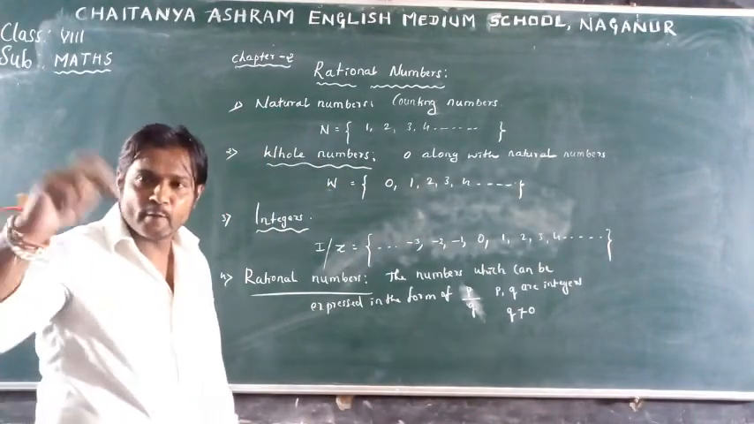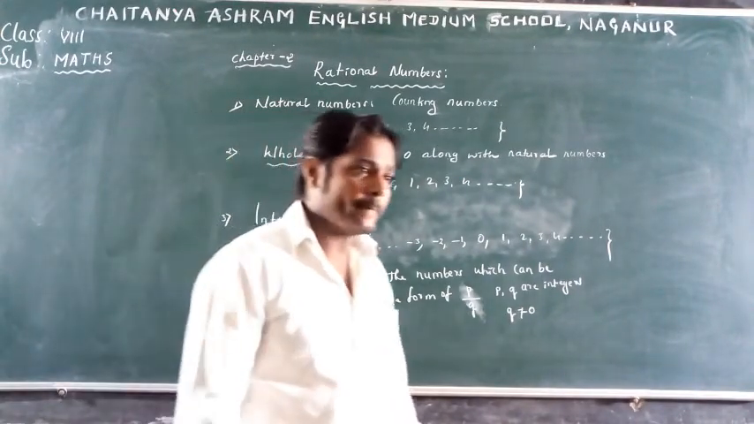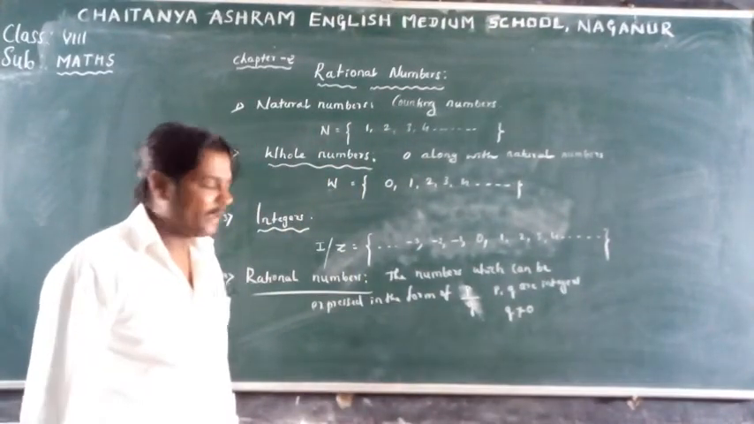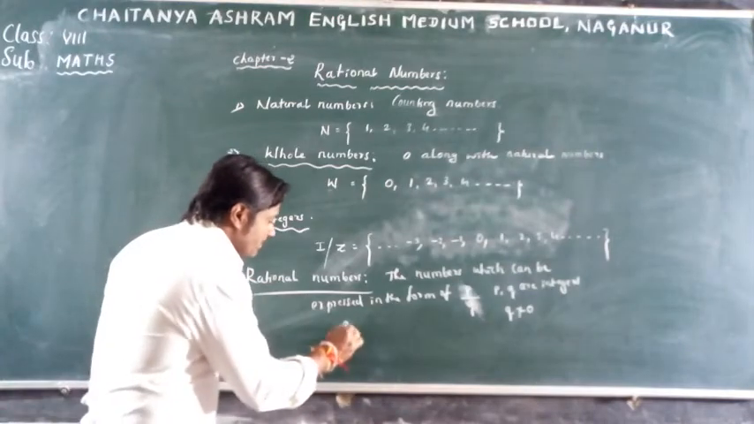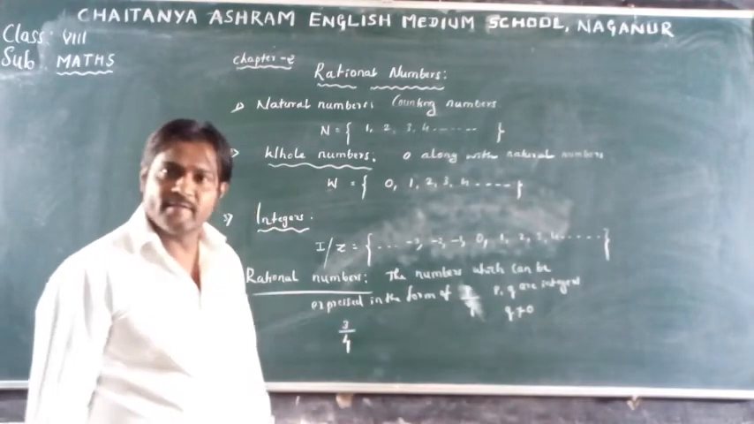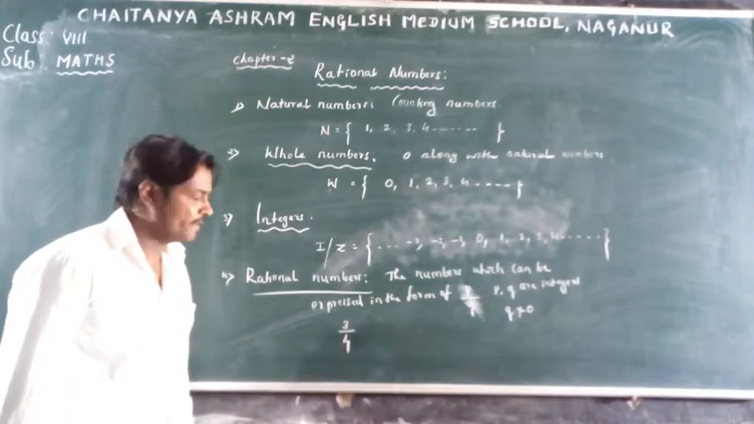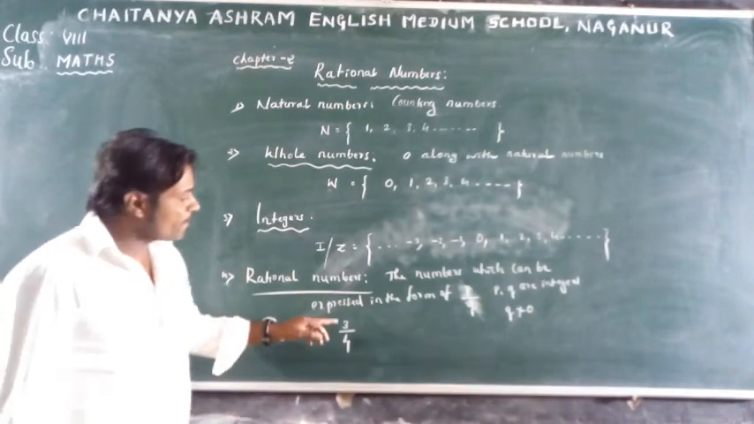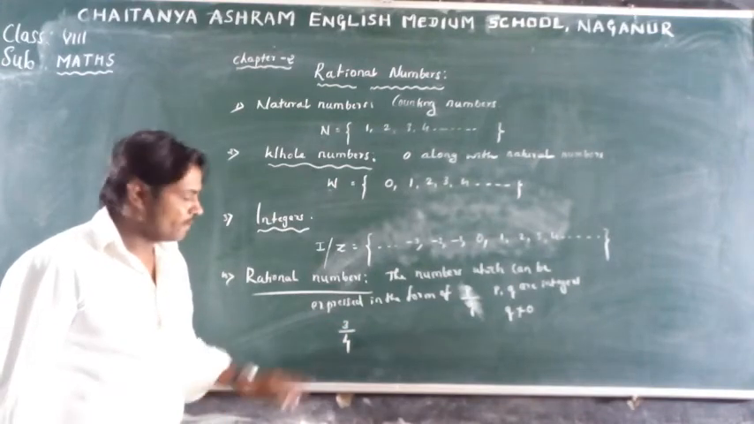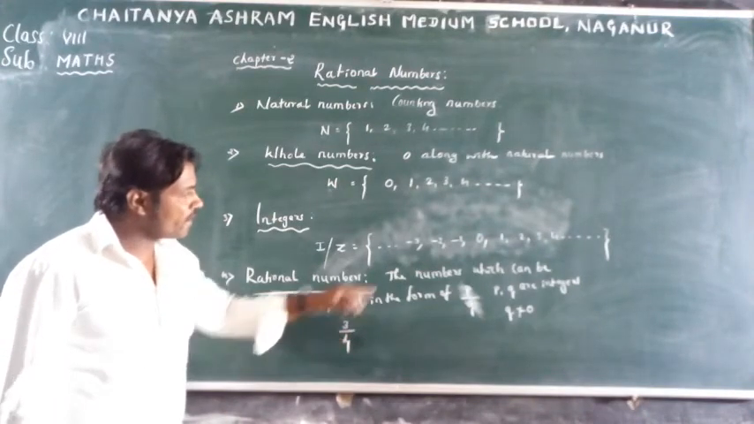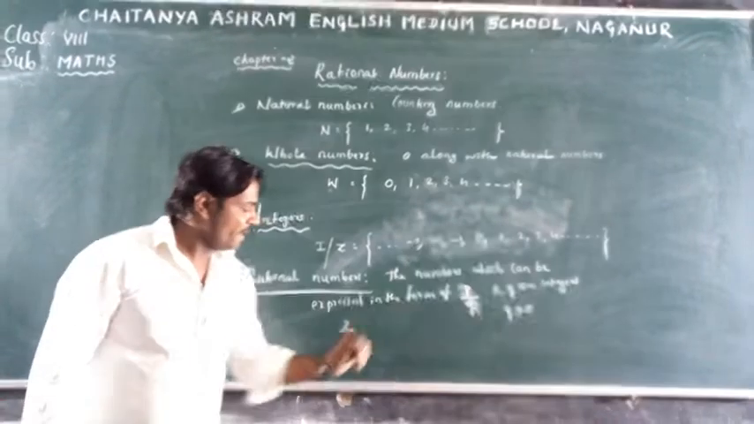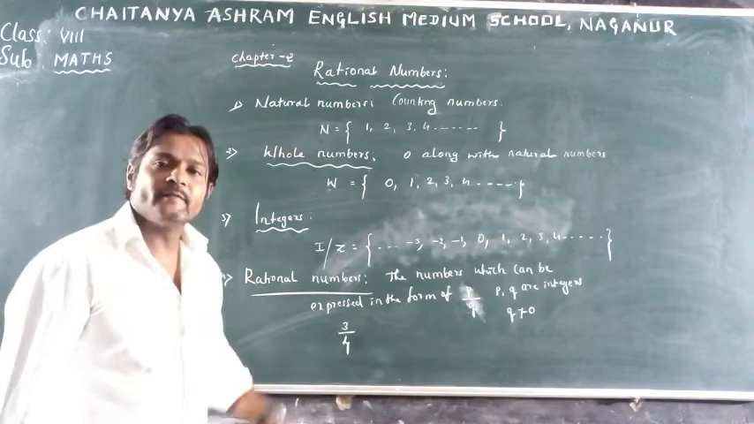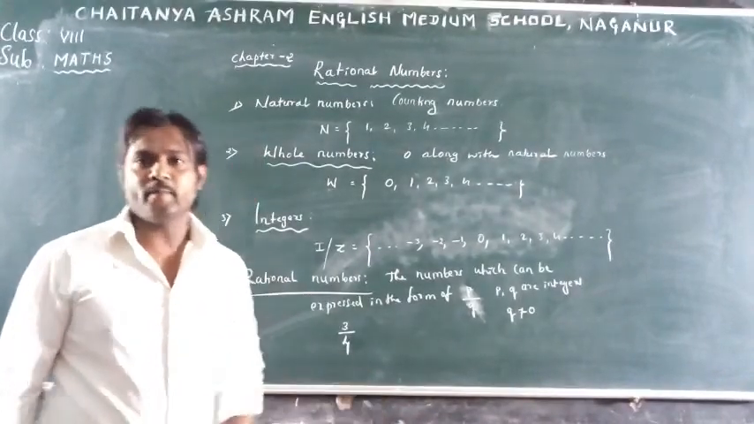Yes, can anyone give an example of a rational number? Have you seen such numbers? Okay, very good. 3 by 4 is a rational number. Understood? Why is it a rational number? It is in the form of p by q. P and q, that is 3 and 4, are integers, and 4 is not equal to 0. So 3 by 4 is a rational number.